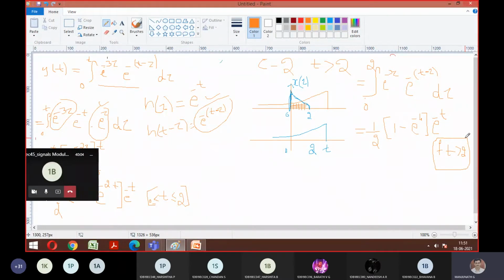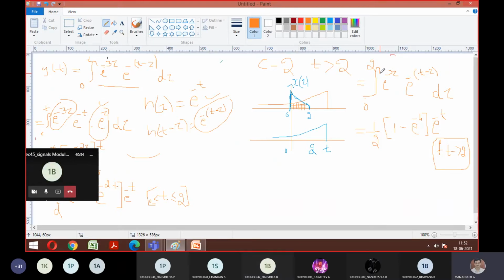Is that okay to everyone till here? So everyone got the case 2 answer by applying by parts, by applying the integration, and by applying the limits. We did case 1 earlier, and the same way we have done here. That's it, nothing new. Only difference is earlier we had interval for 0 to t, now we have interval for 0 to 2. Is it okay, guys?